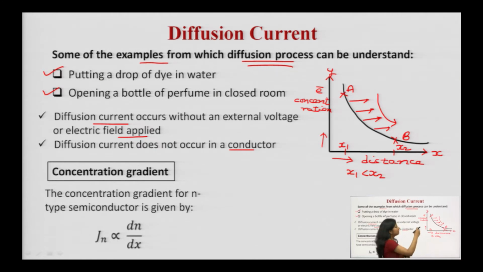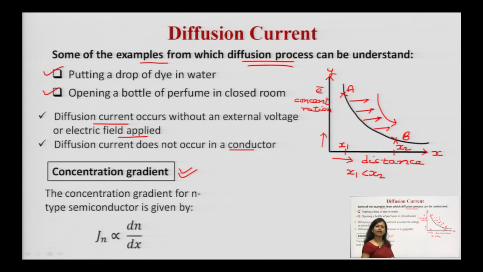There is a variation in the concentration of electrons with respect to the distance. Distance is taken as x. So you can say concentration gradient. Concentration gradient, this is very important and you must be able to write it down mathematically, then only you are going to derive the other equations. See, concentration gradient for n-type semiconductor.